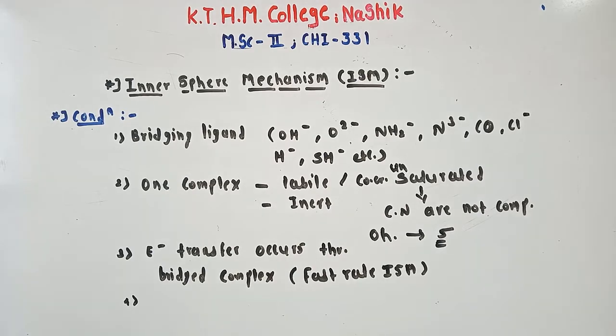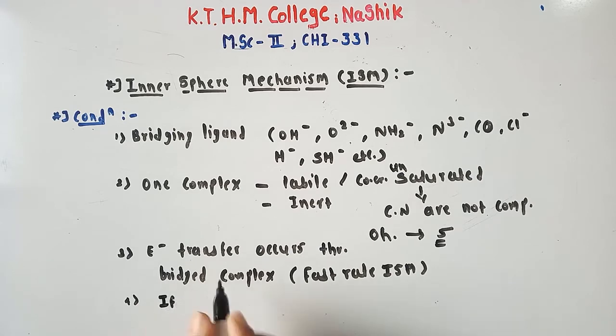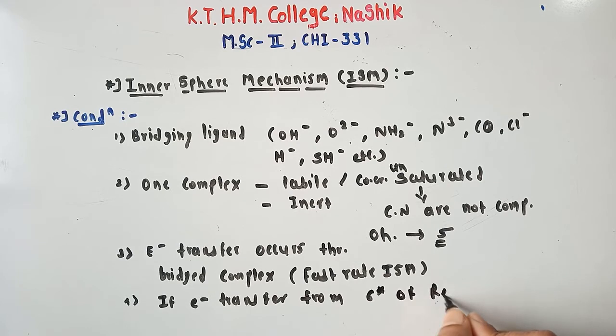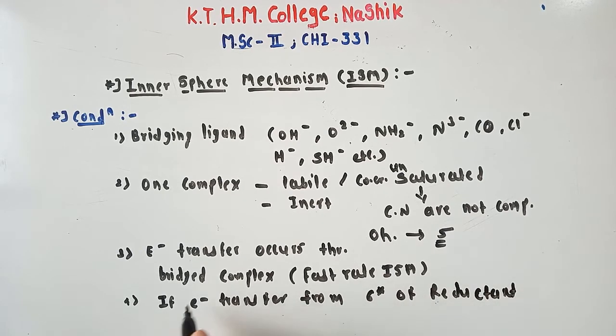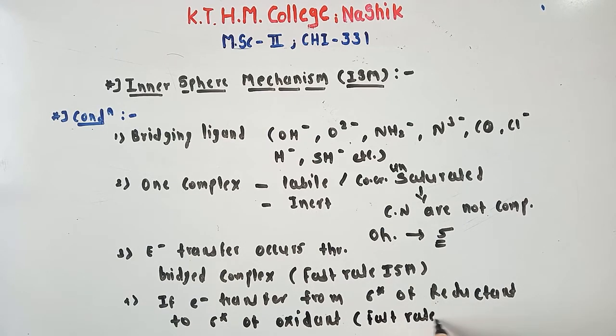So the next condition is if electron transfer is from the sigma star of the reductant to the sigma star of the oxidant, then that reaction proceeds faster.